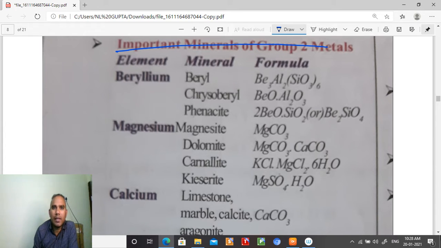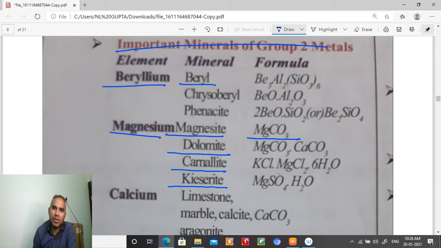What are the minerals where they are found, student? That is beryllium. This is beryl, Be3Al2Si6O18. Chrysoberyl, that is BeO.Al2O3. Phenacite. And then magnesium is magnesite, dolomite, carnallite and kieserite. Magnesite is MgCO3, dolomite is MgCO3.CaCO3, carnallite is KCl.MgCl2.6H2O. Kieserite is MgSO4.H2O.